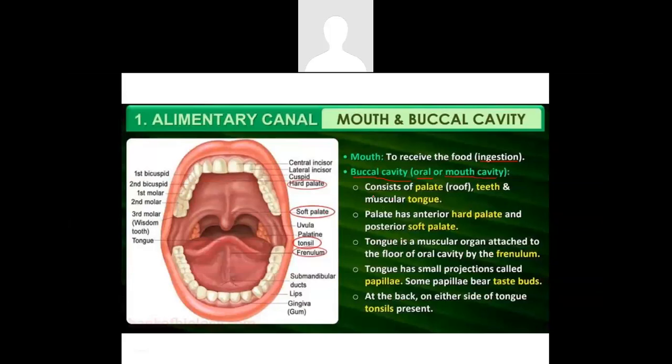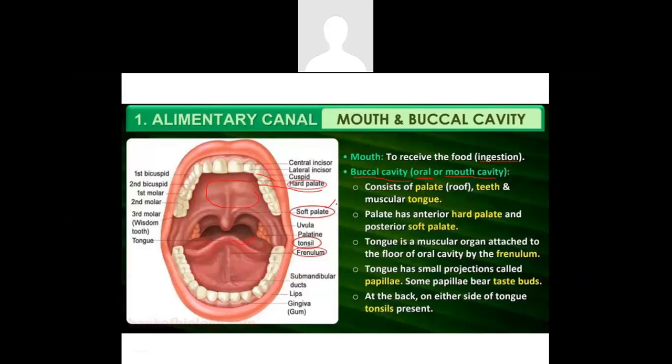Now this buccal cavity consists of a palate, the upper palate, and it contains the teeth and the muscular tongue. This palate is also called the roof. It is divided into two parts. One is the anterior palate, called the hard palate, and a little posterior, toward the back of the hard palate, is the soft palate.